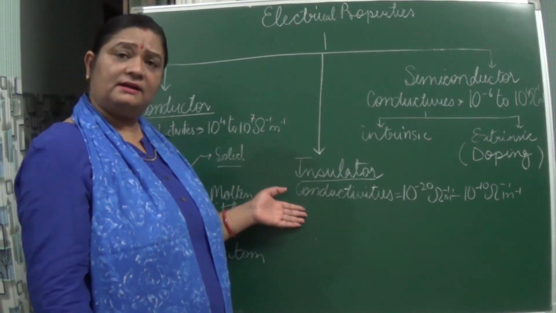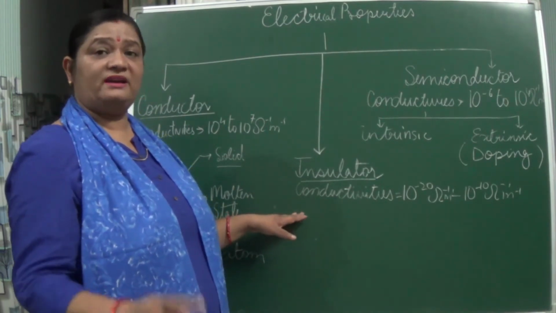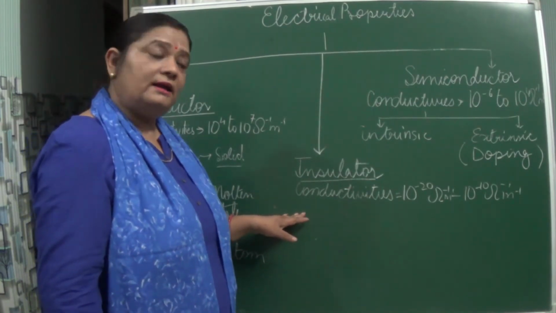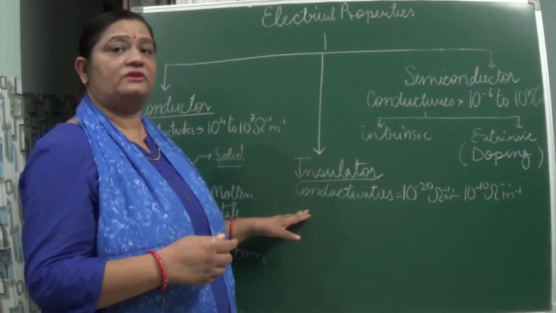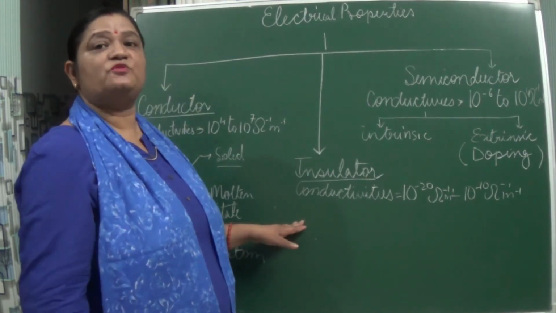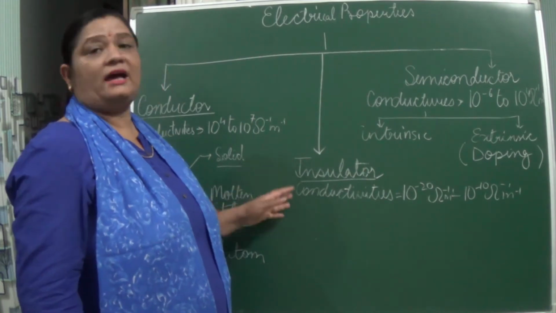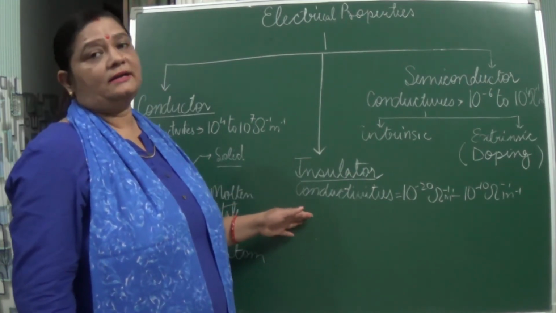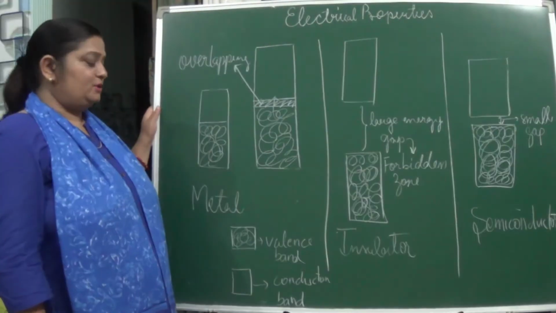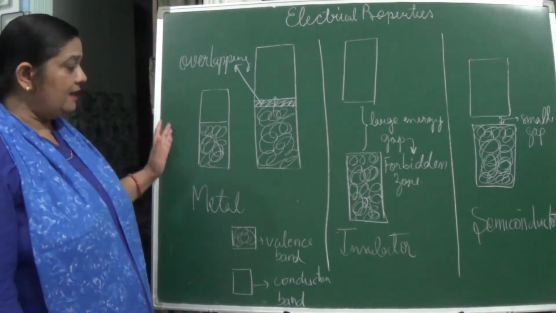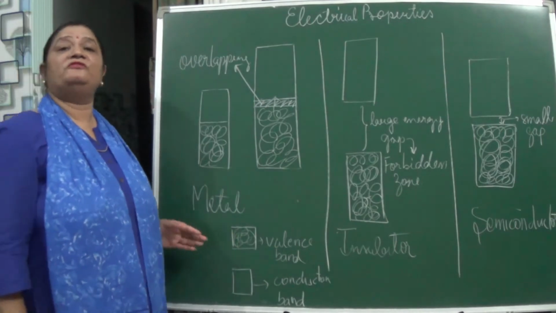like carbon. Carbon can't conduct, but yes, there is an exception: carbon in graphite form can conduct the electricity, because in its structure the electrons are arranged in such a manner that some electrons become free, and as the result it can conduct electricity. Otherwise, others can't conduct electricity, and those are known as insulators.